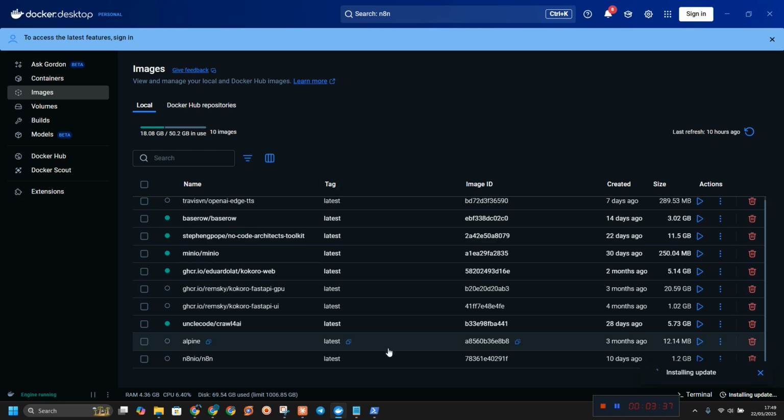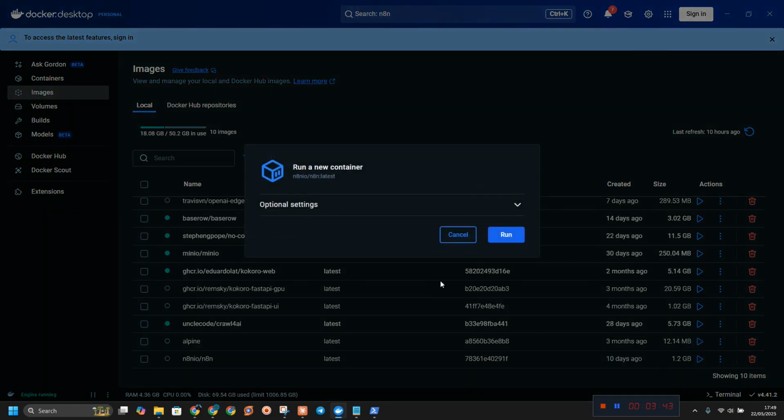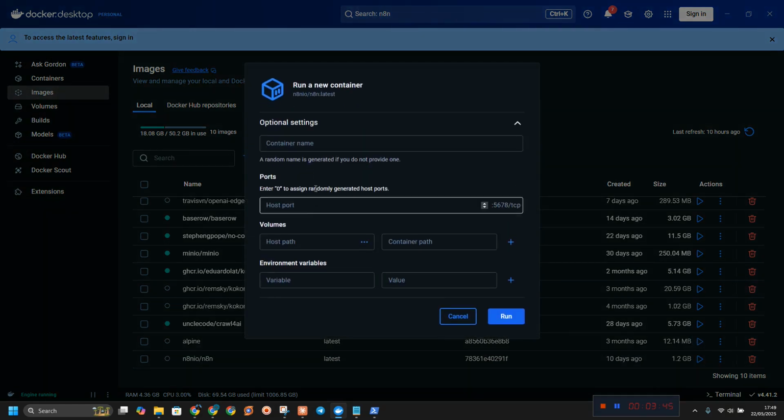So this is n8n. As you can see, this is the n8n. Now what I'm going to do is click on run. Don't just go and run it, like I said. We want to name your container n8n. You want to set the port to 5678, and the host port is going to be like this.